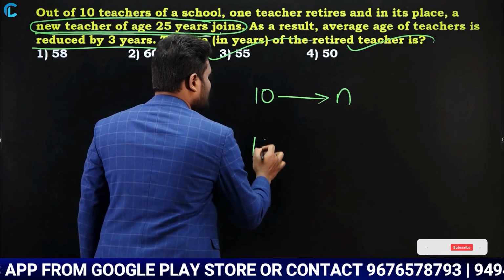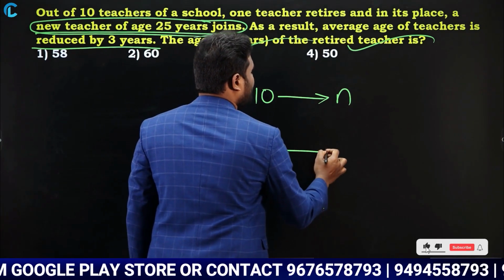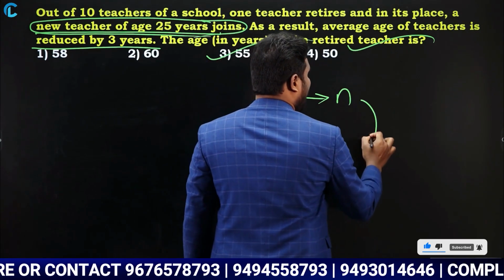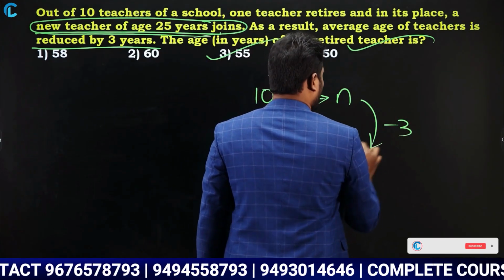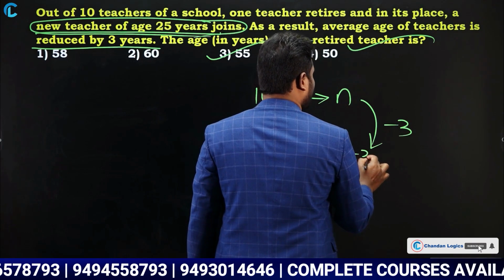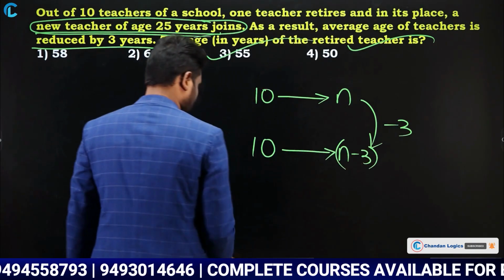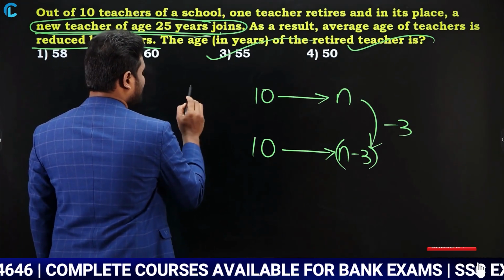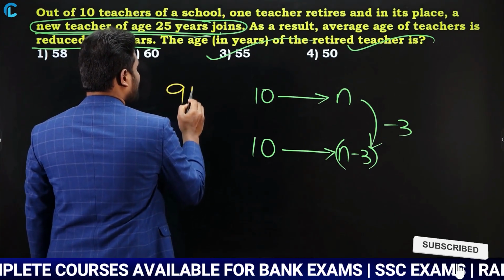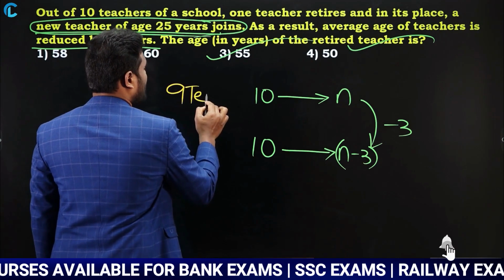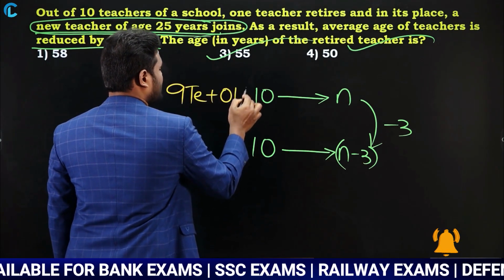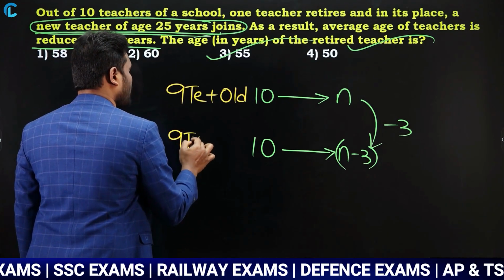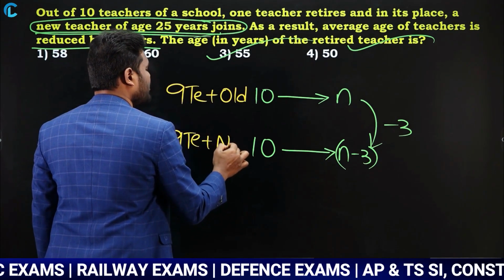Now what happened? One teacher retires and a new teacher of age 25 years joins. Due to this, the average age is reduced by 3, which means if the initial average is n, now it is going to be n minus 3. If you observe carefully, out of these 10 teachers, 9 teachers are common. One is the old teacher who was retired. And here also 9 teachers are common, and here you have a new teacher.